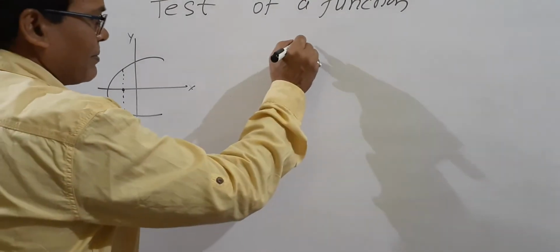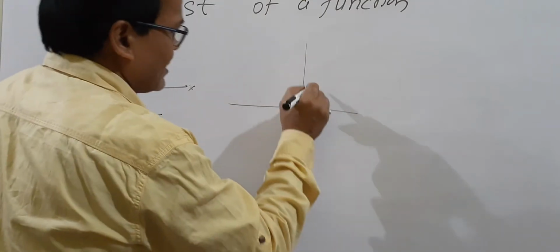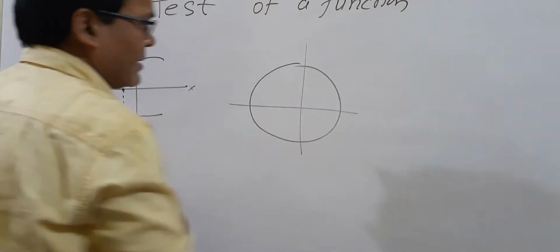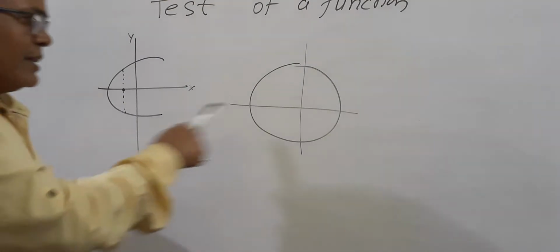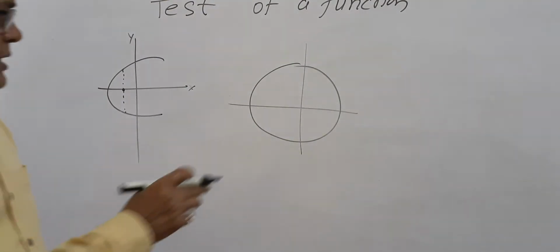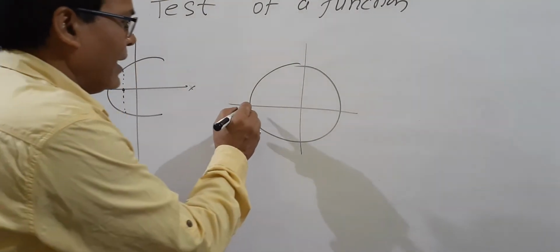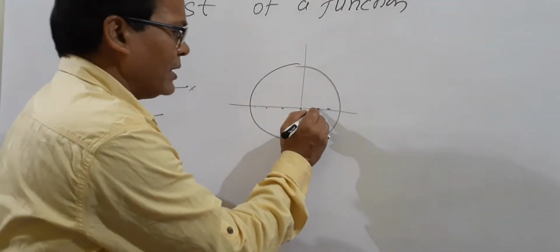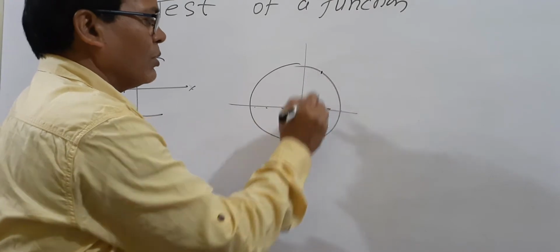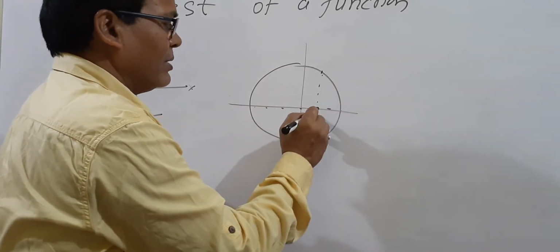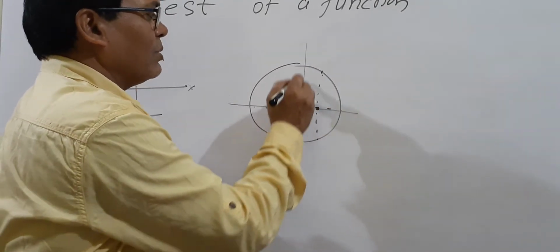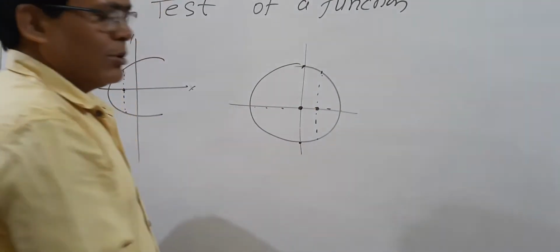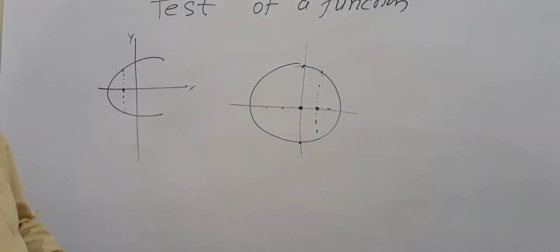If you take a circle, these things are in class 10 also. This is not a function because every domain has two codomain values. Any number you take has two codomain values. One value is here, one value is here. If you take 0, 0 also has two values in y, so it is not a function.